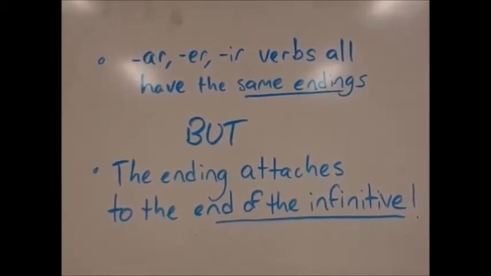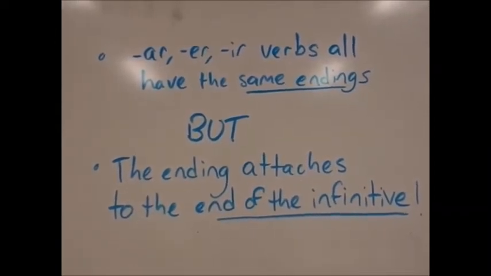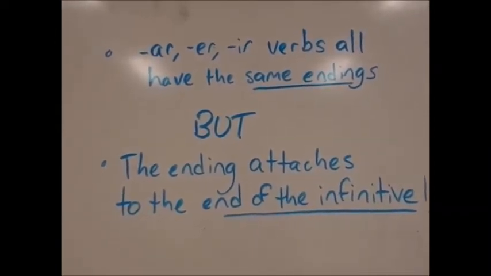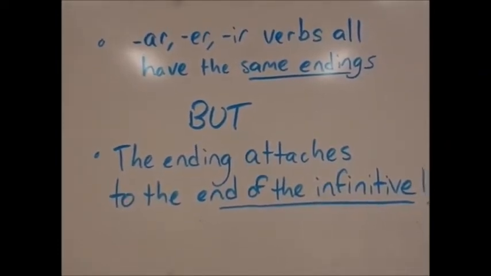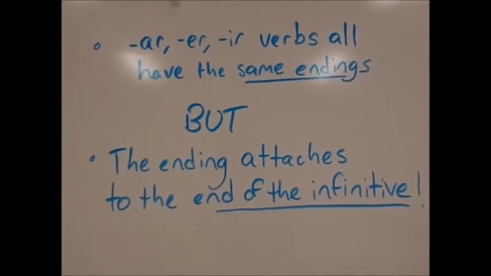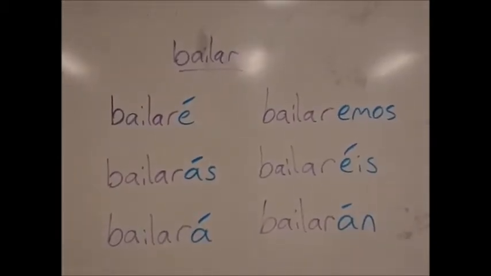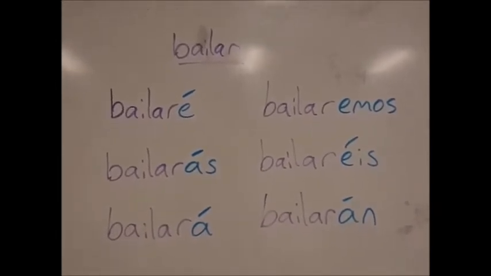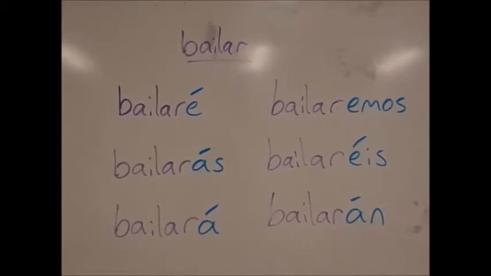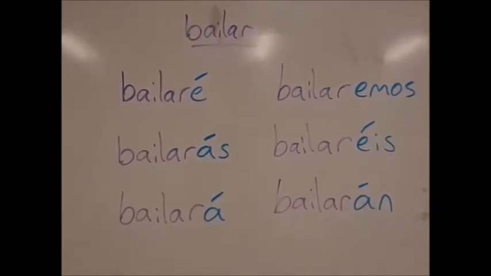In the future tense, AR, ER, and IR verbs all have the same endings, which is great. But the tricky part is the ending attaches to the end of the infinitive. We've never seen that before, so let me show you an example. Here's the verb bailar in the future. You can see that the endings are attached to the end of the infinitive. We don't drop the AR, we just stick the endings right on there.